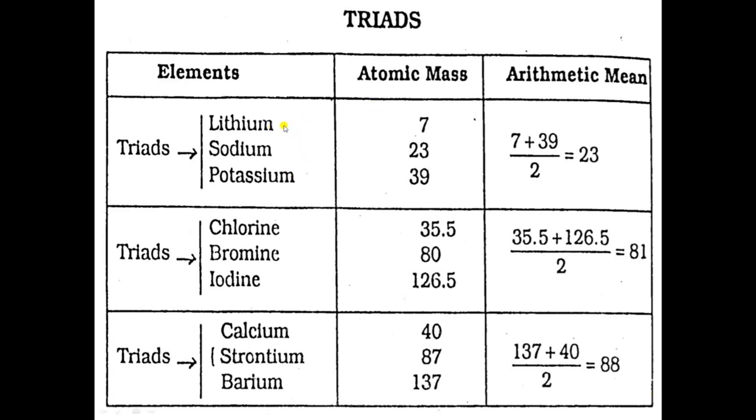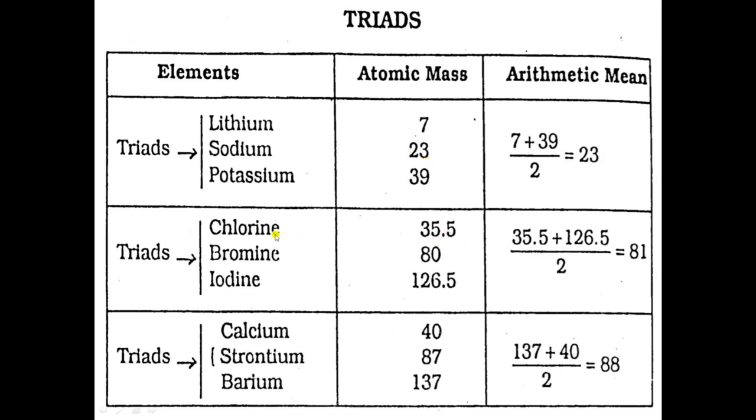If we take the arithmetic mean of the atomic mass of lithium and potassium, it comes equal to the atomic mass of sodium. 7 plus 39 divided by 2 is equal to 23. It may or may not be exactly equal, it may be nearly equal.